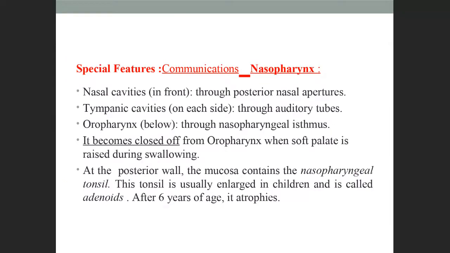Next, this is just for your reference. What is it here? It is showing communications, how the nasopharynx is connected and where all it is connected: nasal cavity, tympanic cavity, and oropharynx. Okay, so just leave this slide.